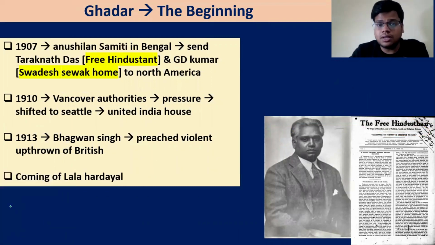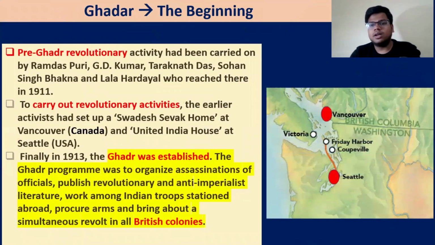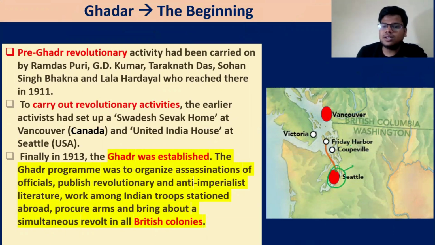What is the background of the Ghadar movement? Very quickly, these are the people who are living on the Western Pacific coast. Secondly, these are the ex-soldiers and peasants who went there for better employment opportunity and are being discriminated against. Third, they started their political activity. Next, some revolutionaries from India have been sent from here to there. And then Lala Hardayal will come, one of the major leaders, and he will start this Ghadar movement, first the magazine, then the Ghadar movement. This is Seattle, which is in the USA, and this is Vancouver, which is in Canada.